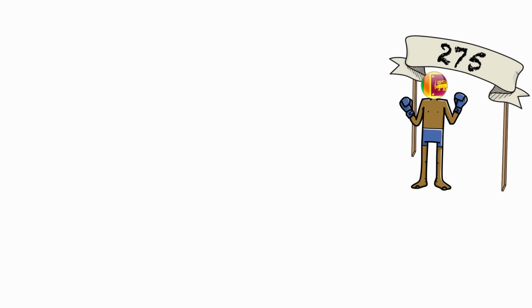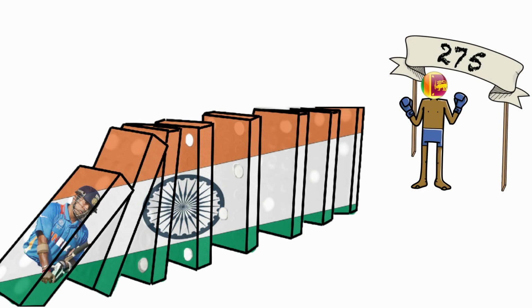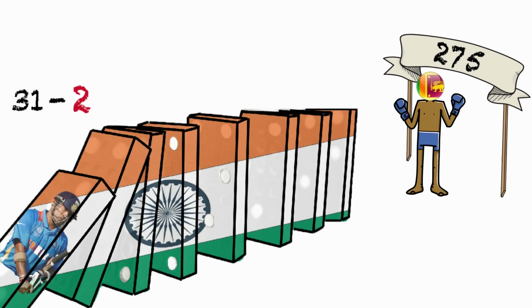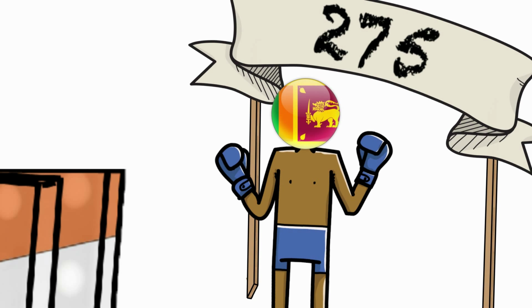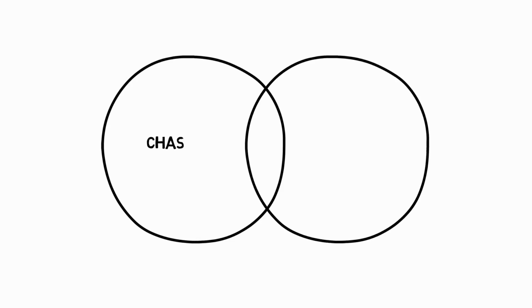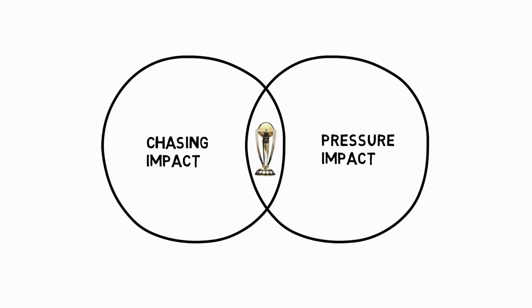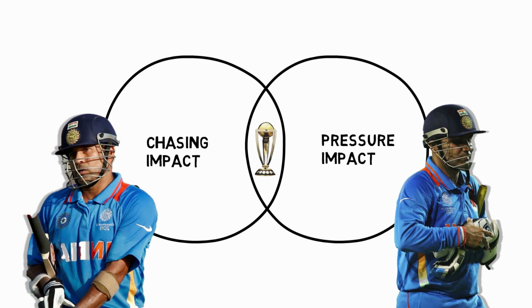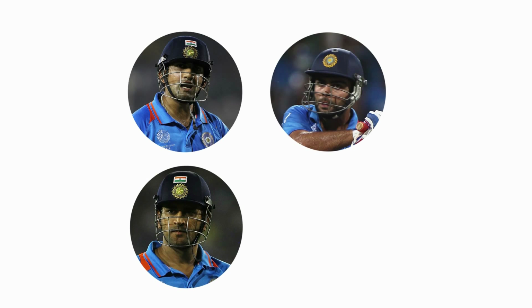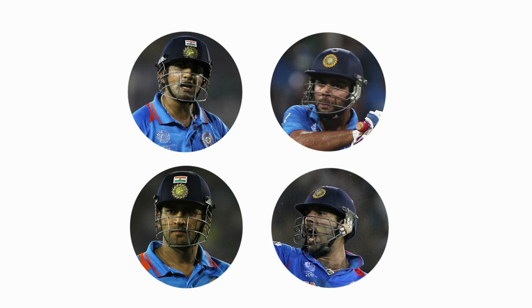India were in trouble as they chased 275 to win the World Cup. At 31 for 2 with Tendulkar gone, Sri Lanka looked dominant. At that instant though, if you combine chasing and pressure impact, the two relative measures for the moment, if India had to lose 2 batsmen out of their 7, the 2 they would have chosen to be out was Sehwag and Tendulkar. Gambhir, Kohli, Dhoni and Yuvraj proved that famous evening in Mumbai. Raina did not even have to step out. It was a great team effort.